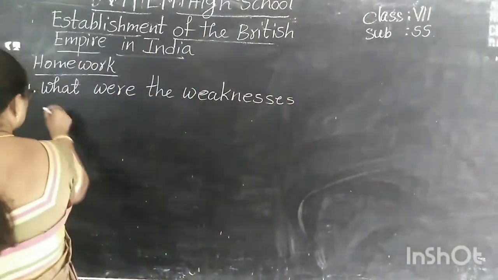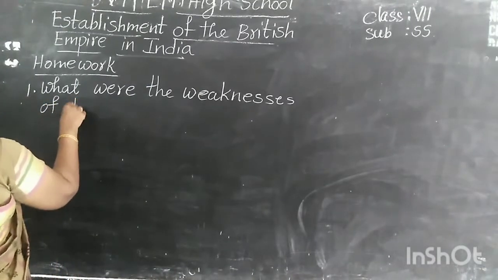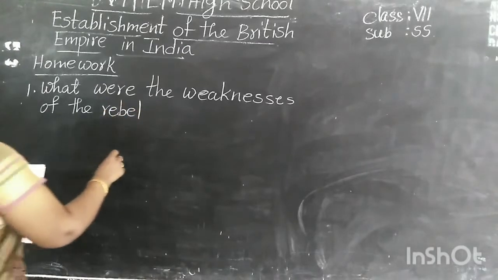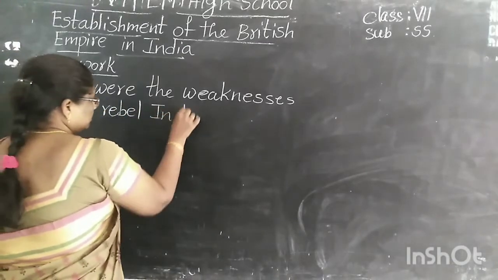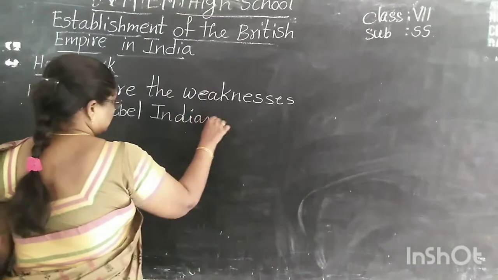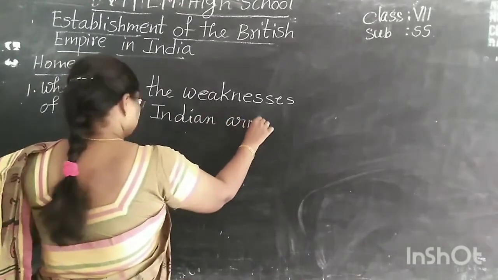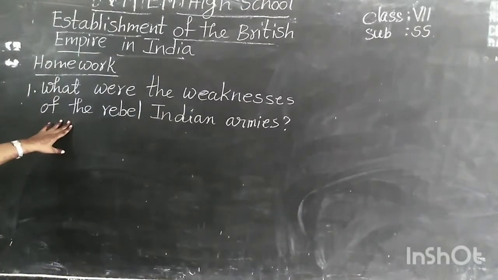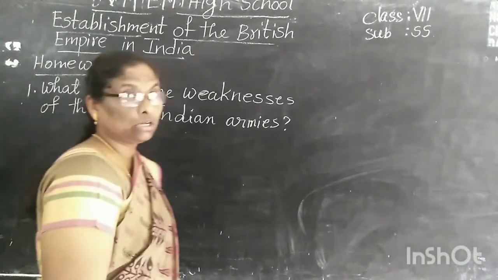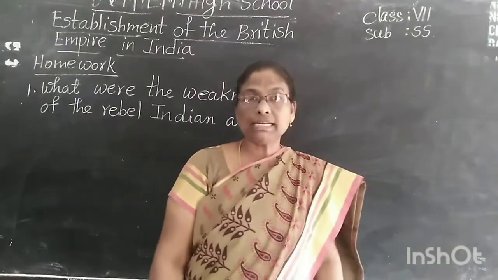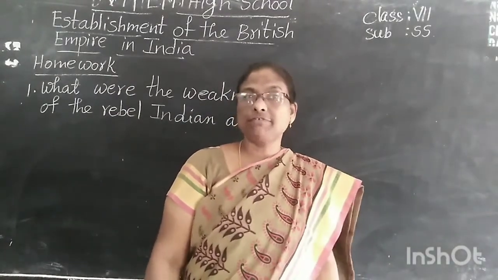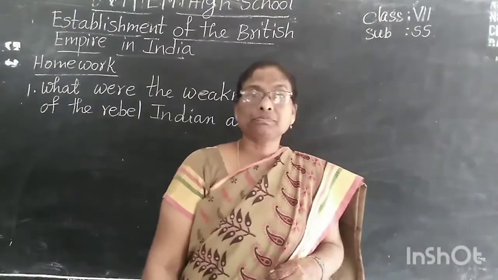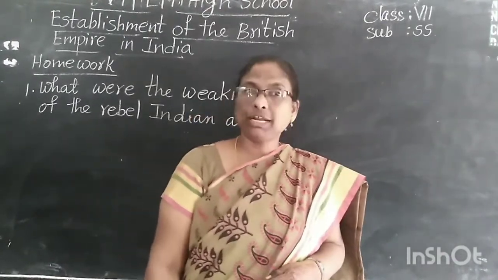What were the weaknesses of the rebel Indian armies? Only one question I am giving you, and one more thing: I will also send worksheets along with this video, children. You have to write this question and that worksheet in your book.